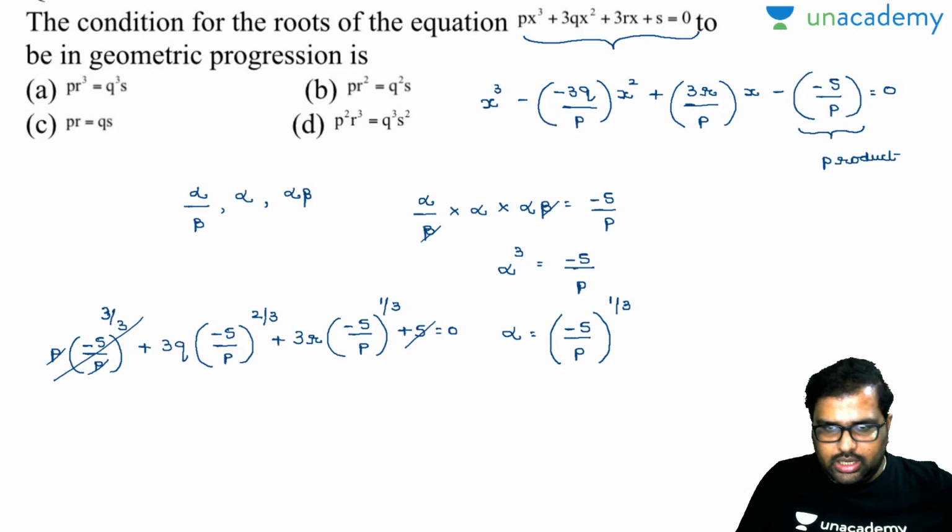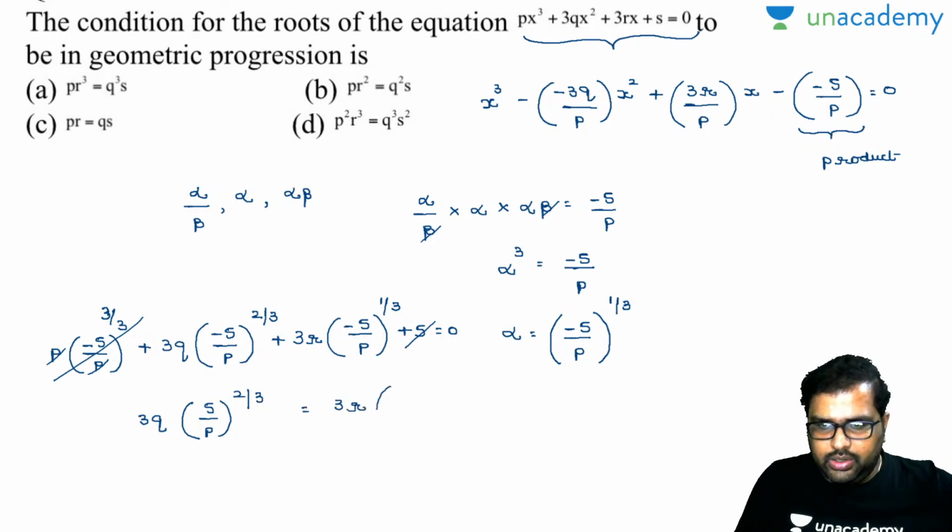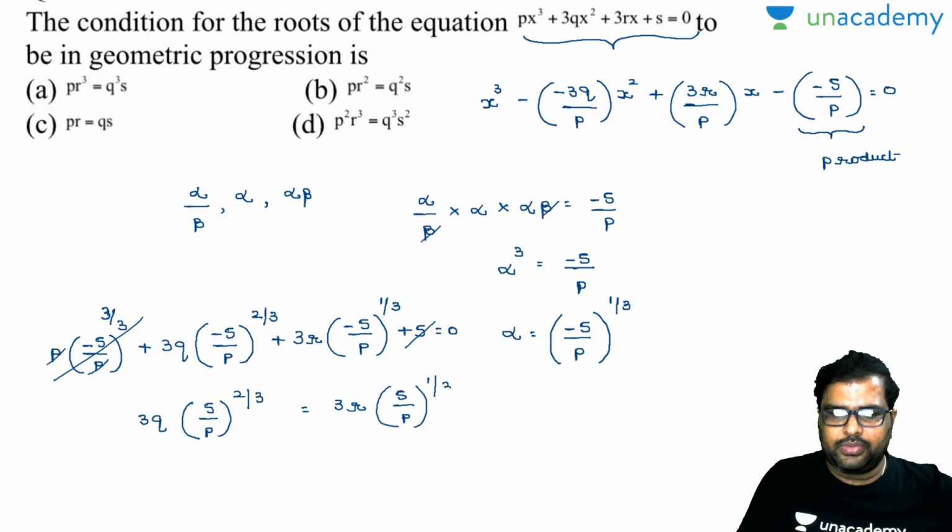At last finally, this is minus now. So what shall I do? I'll write like this: 3q into s by p, because this will become positive as it is square, to the power of 2 by 3. And this minus will go to the right hand side, which will become 3r into s by p whole to the power of 1 by 3. Minus becomes plus now. So I will cube on both sides. Cubing on both sides, what happened there?